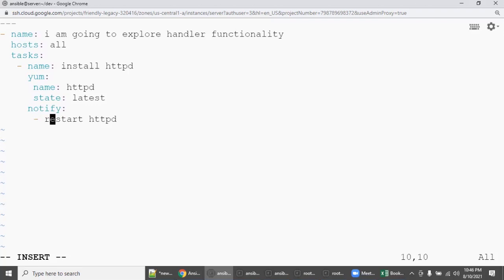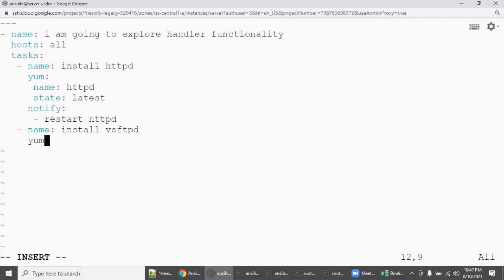So after this, what do I need? Okay, I need hyphen name. So you can mention something like download some file, or you can install another package. Say for example, I want to install VSFTPD, another package, right?